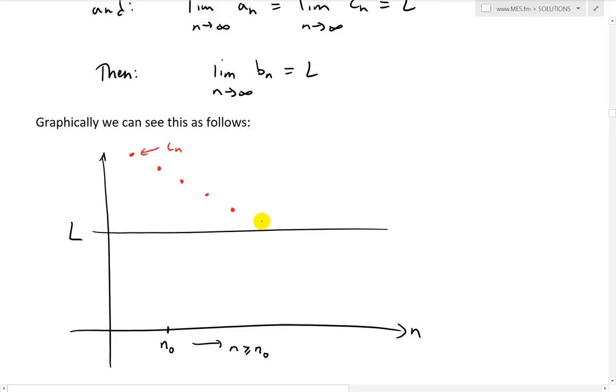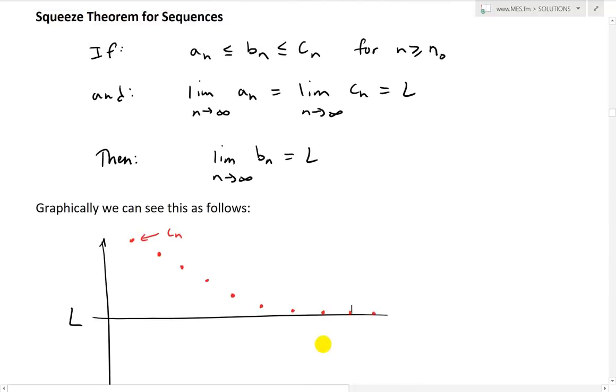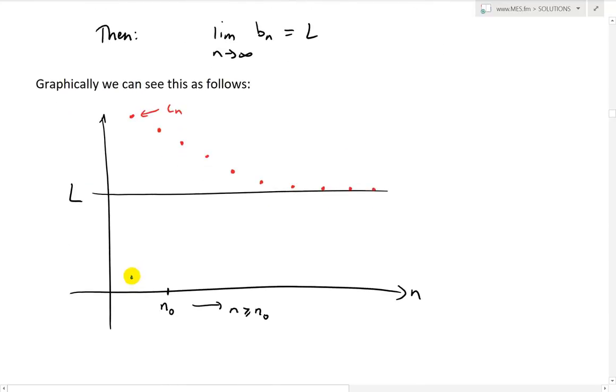Let's just say it keeps going down, and we're just drawing integers now as opposed to a straight line or continuous lines as in the above theorem. So we have that. And now let's say we have the an, which is the smaller sequence. Let's say it goes something like this, and it's just the opposite of this one, and it goes in like that. I'll just write this down. So this one here is our an.